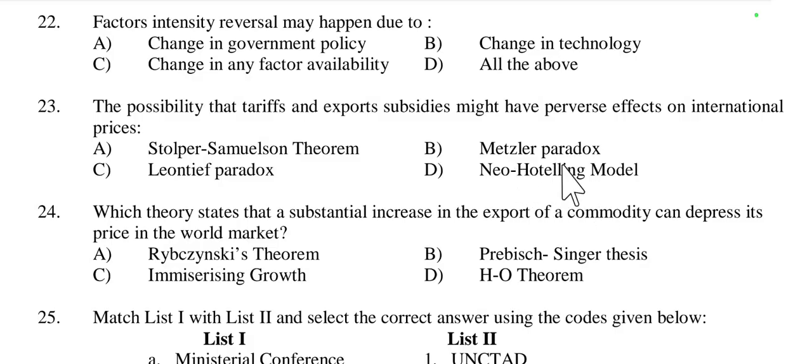It is called the Metzler paradox, because the Metzler paradox refers to the situation where tariffs and export subsidies can lead to unexpected or perverse effects on international prices, potentially causing the prices of imported goods to rise instead of fall, contrary to typical economic prediction. So it is related with the Metzler paradox.